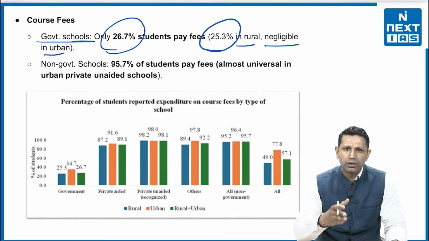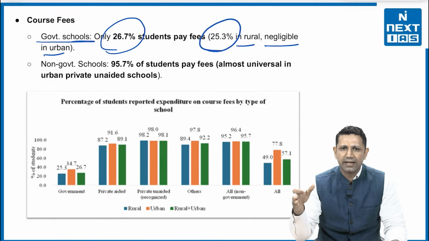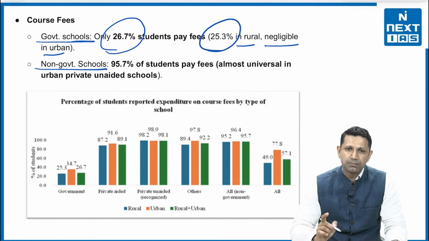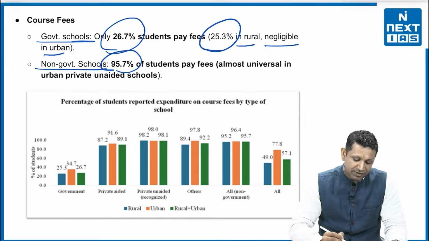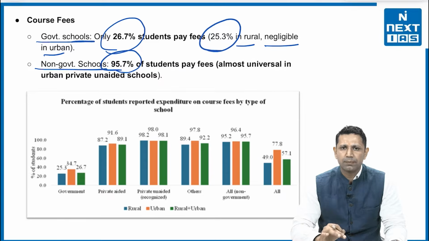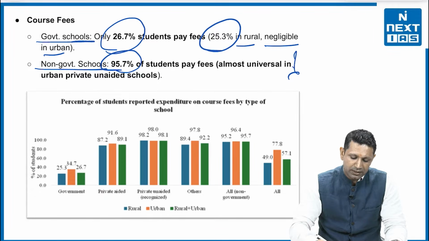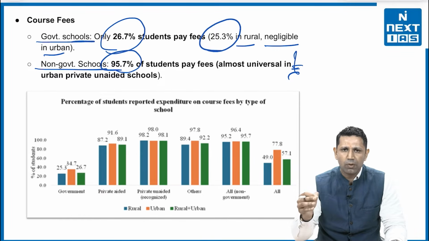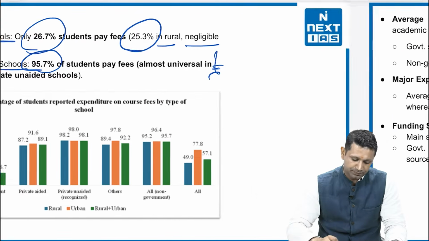So basically in the rural areas, students going to the schools are actually paying fees in the government schools. Whereas in the urban areas, the fees paid by the students in the government school is actually negligible. Second is non-government schools. In the non-government schools, the fees paid is very, very high. 95.7% of the students who are enrolled in the private schools are actually paying fees. So that is where basically more expenditure on education by households is going. So there is out of pocket expenditure on education by the households in the private school itself.